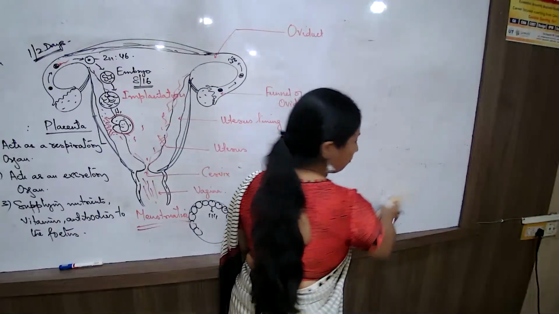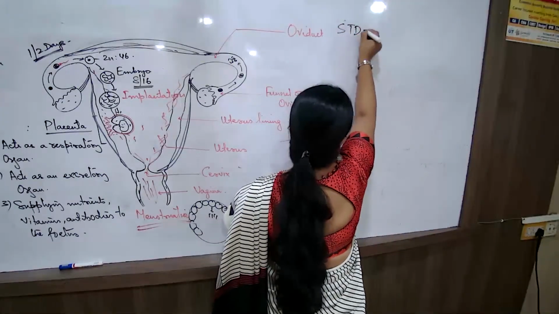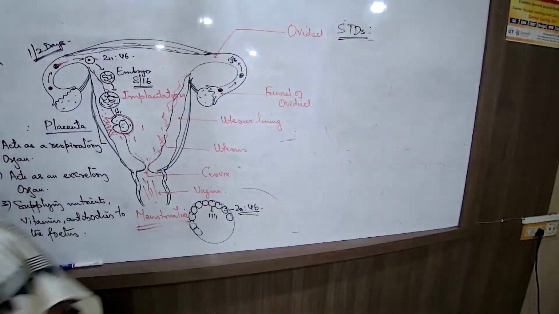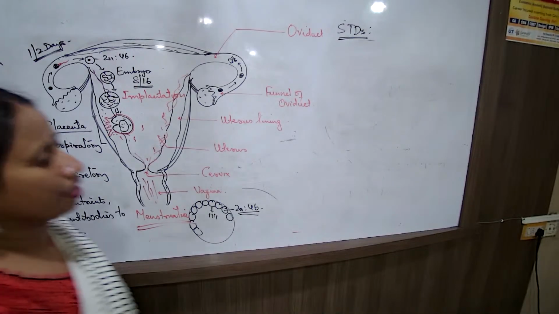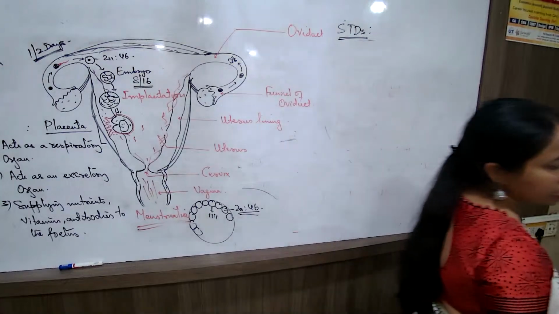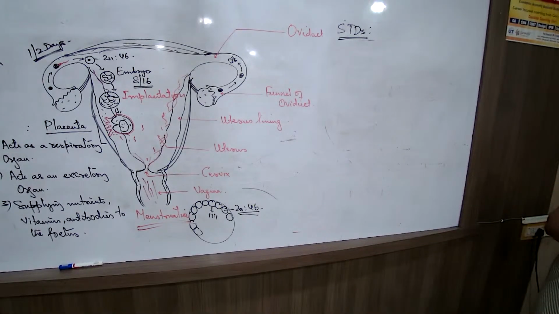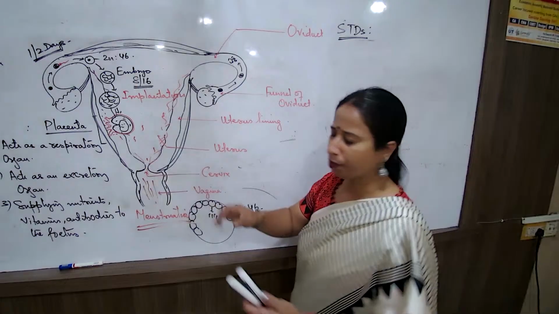During this process, the male and the female body both can suffer from various different types of infections. उसको क्या बोलेंगे? STDs. What are STDs? Sexually transmitted diseases. So, what are sexually transmitted diseases? Various different type of bacterial, viral diseases which can happen during the process of exchange of the male-female gametes.